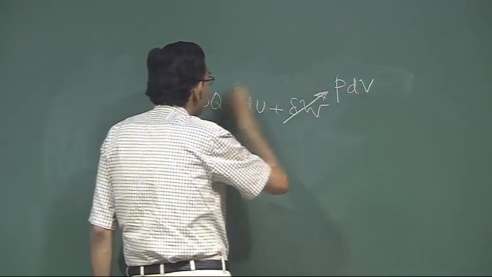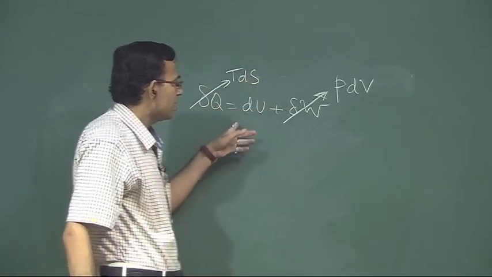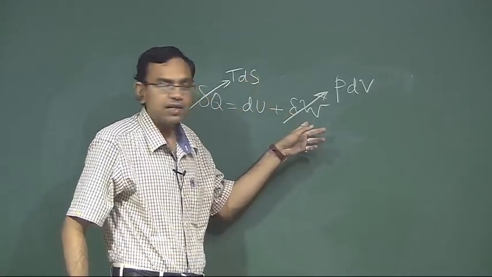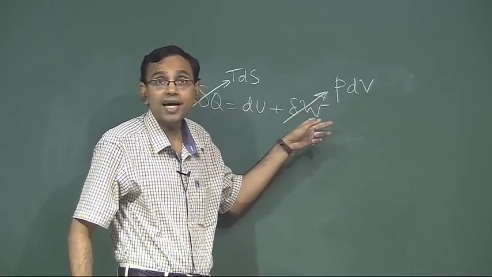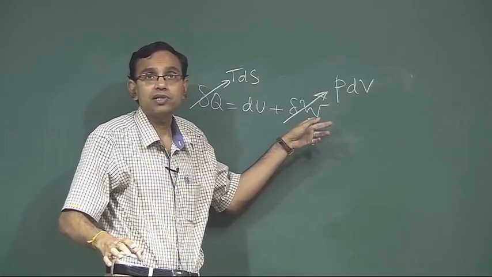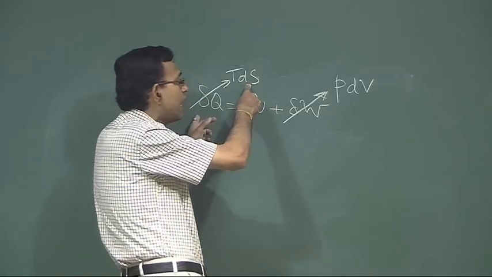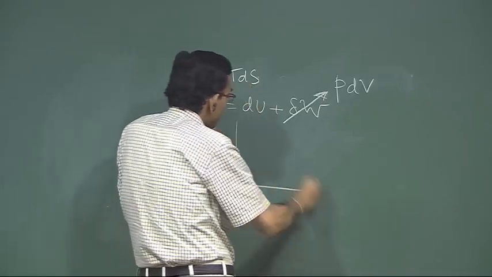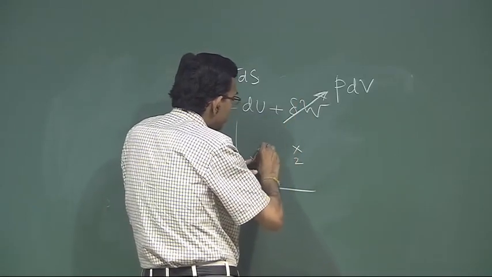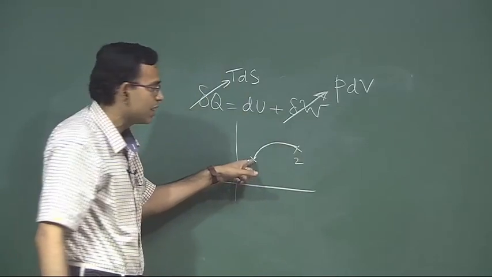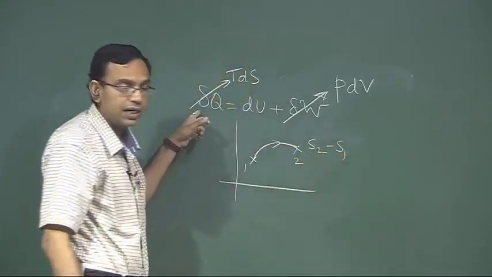Reversible process for simple compressible substance and you write TdS. So, you are considering a reversible process of a simple compressible substance, but then how do you claim that it is true for any process? It is true for any process in the sense that if you use this to calculate the change in entropy between two states 1 and 2, you just construct a hypothetical reversible process and calculate S2 minus S1 using this formula by integrating this.